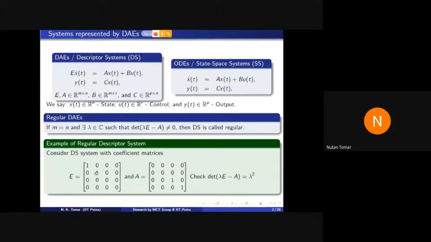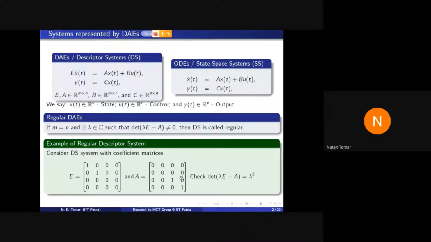You can see one example. Sometimes we say this pair EA is regular. So if you take E matrix this and A matrix this and check this determinant, then it is lambda square. It is not identically 0, and hence this is a regular system. See, if I make this third row of A completely 0, then determinant of lambda E minus A will be 0, and so it becomes non-regular or irregular system.